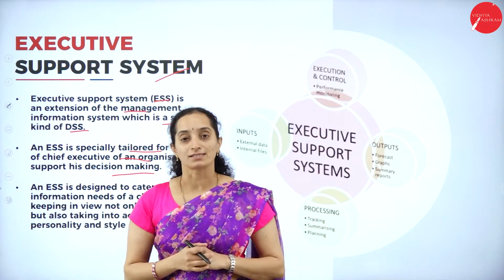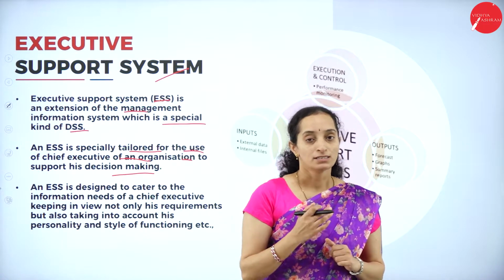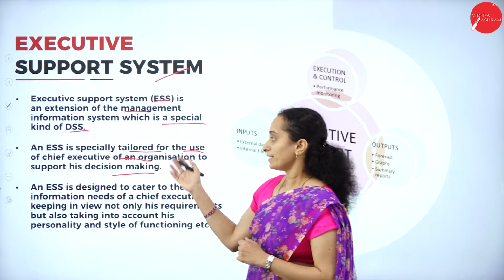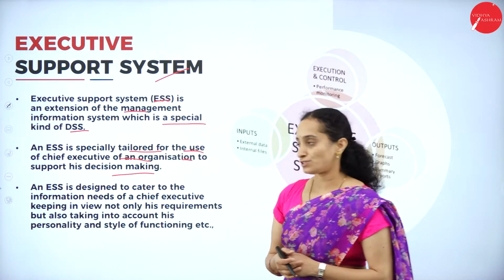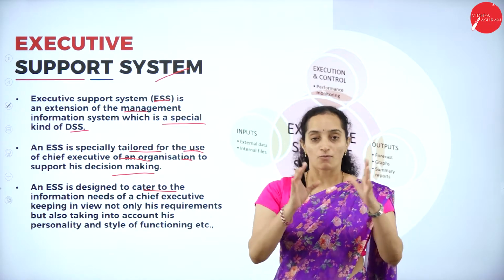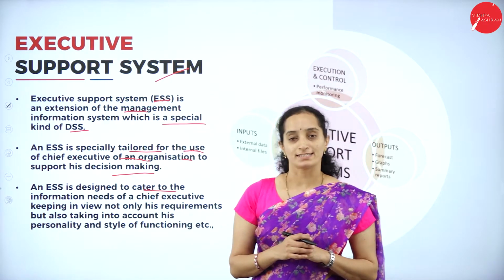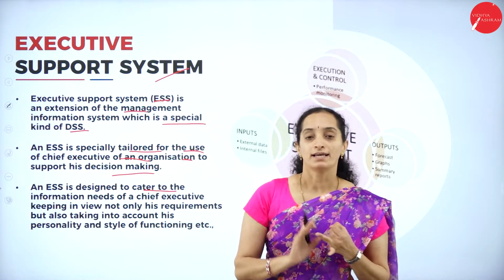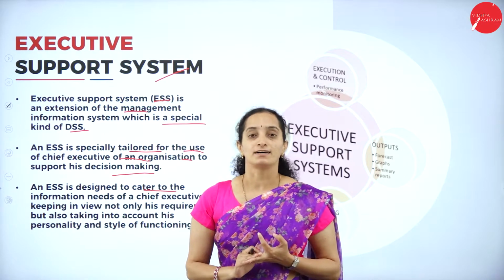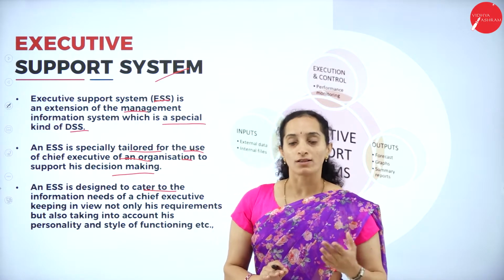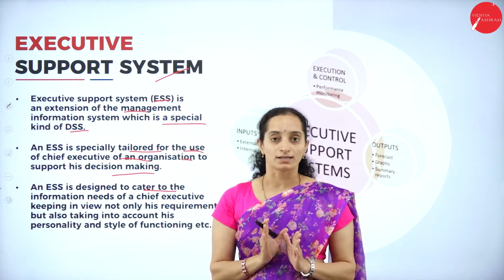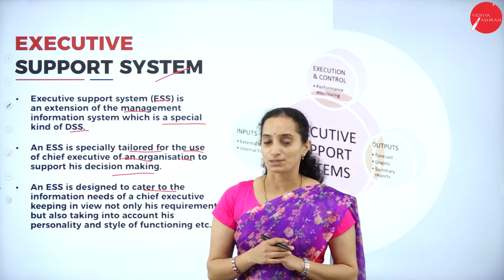But the one who is going to assist the top level manager or chief executive is the executive support system. How it will help the chief executive of the organization is, he has to collect the information from all the branches of the organization, isn't it? So he has to plan, he has to execute the strategies, he has to check the progress of the work. He has to control all the tasks in the organization. Overall, the responsibility of the entire organization will be in the hands of the chief executive, isn't it?